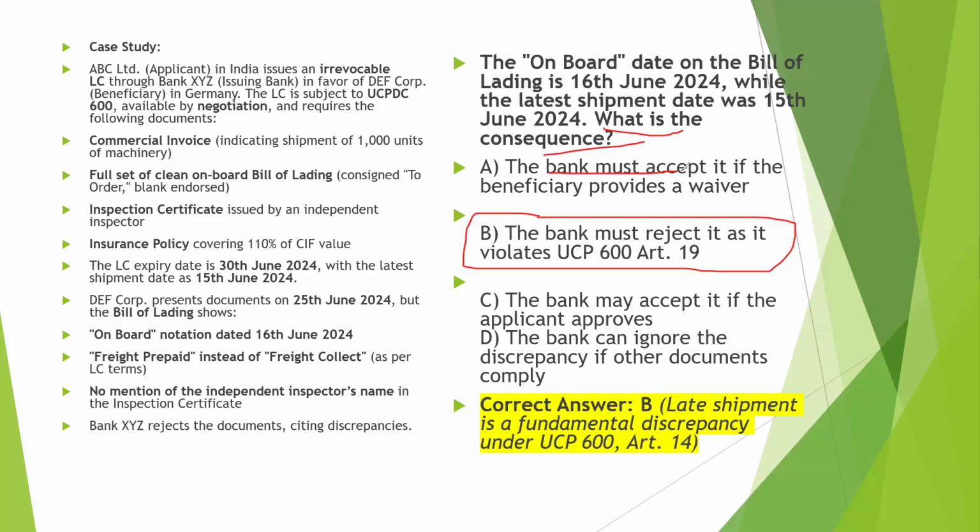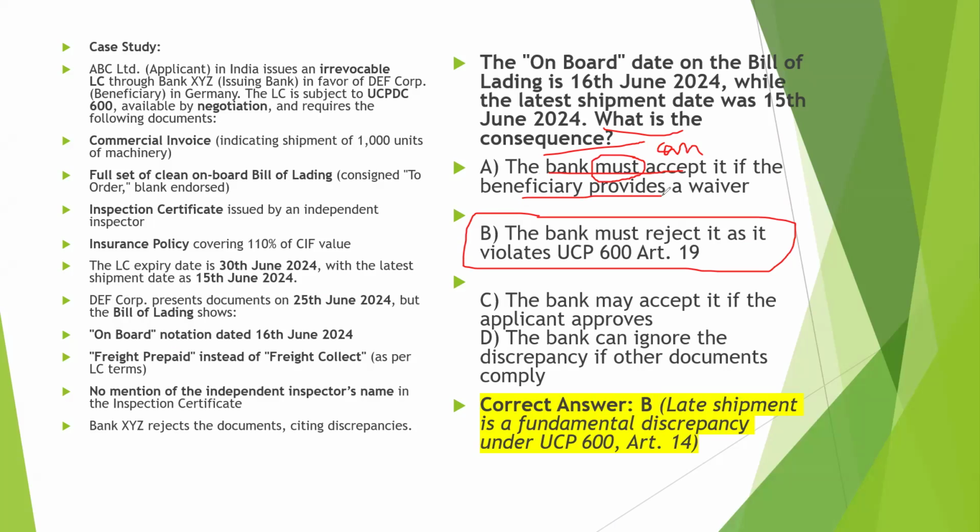This option says the bank must accept, and must is there. If must is not there and it is written that the bank can accept if the beneficiary provides a waiver, here you have to see the wordings also. The waiver will not be provided by the beneficiary.